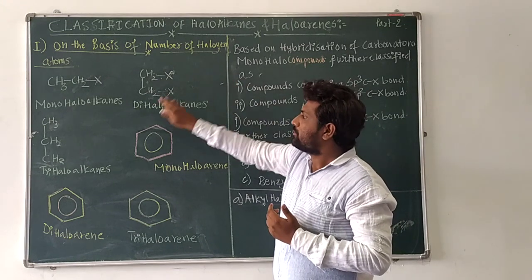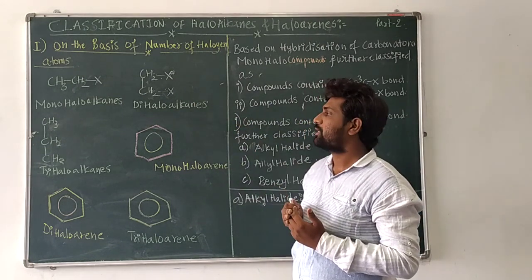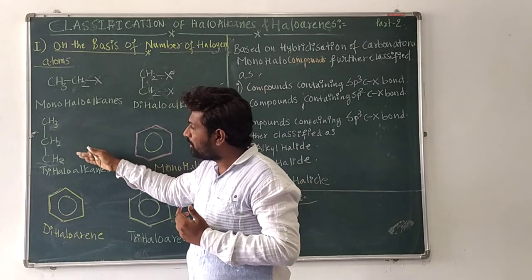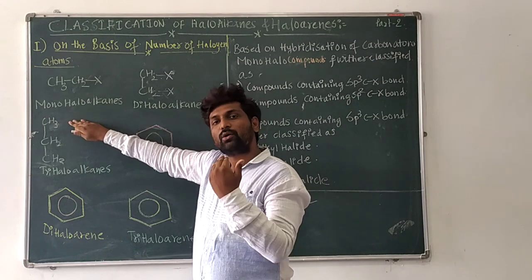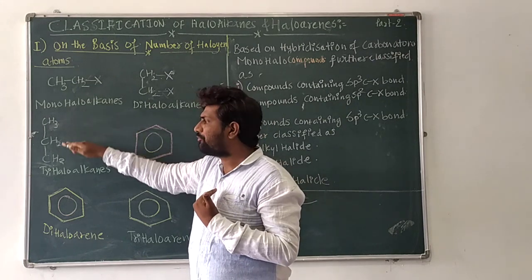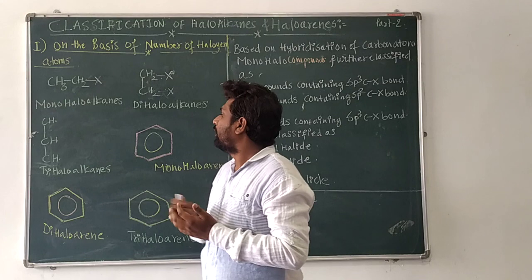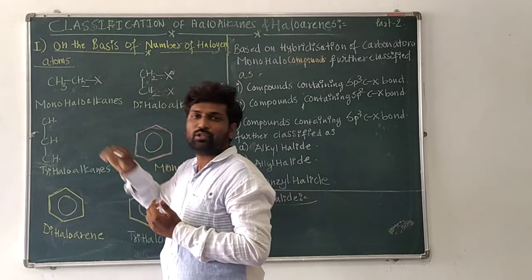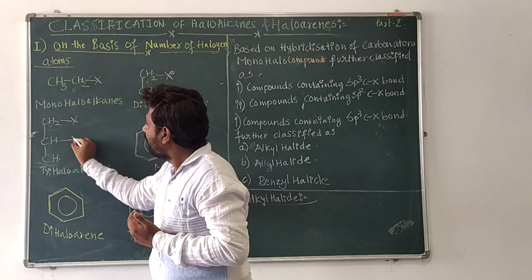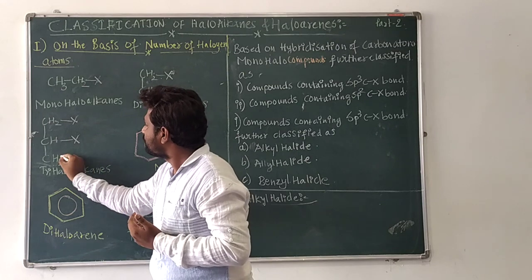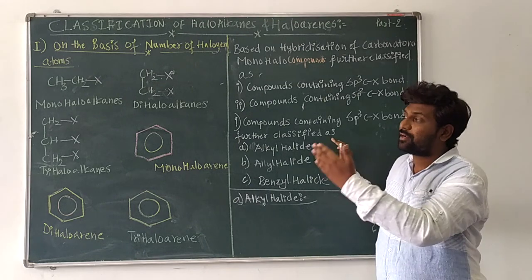Therefore this is the class of dihaloalkanes, where we have two halogen atoms. Similarly, the third example I have taken here is propane. You can take only one carbon atom and remove the hydrogen atoms from the same carbon atom, or from three different carbon atoms. So I have removed one hydrogen atom from each of the three carbon atoms and bonded a halogen. See here. So each hydrogen is removed from every carbon atom. Therefore it is a trihaloalkane.